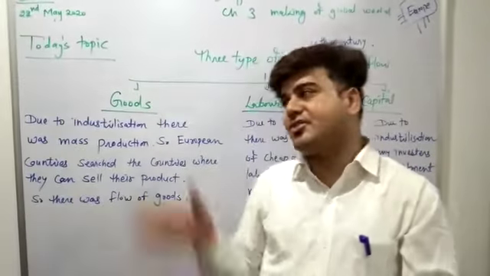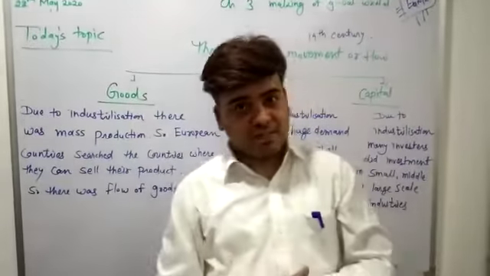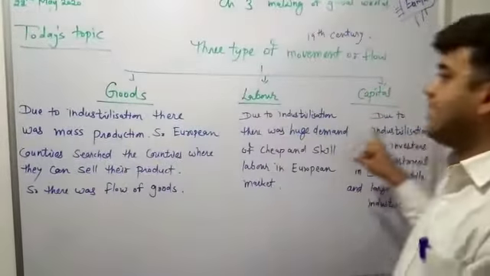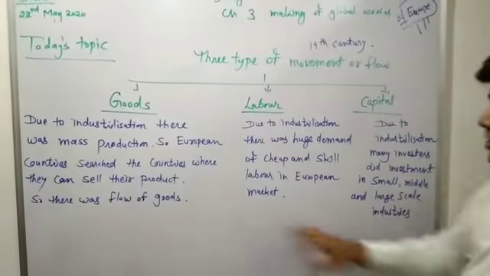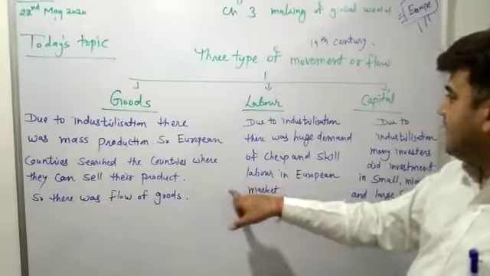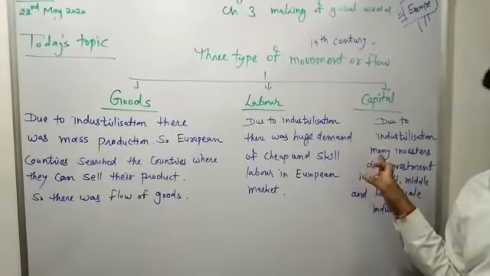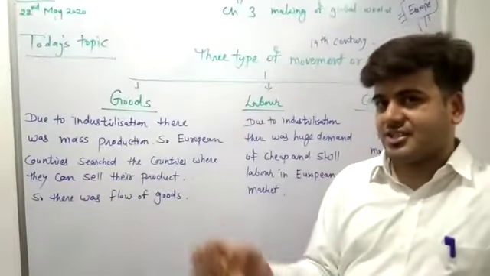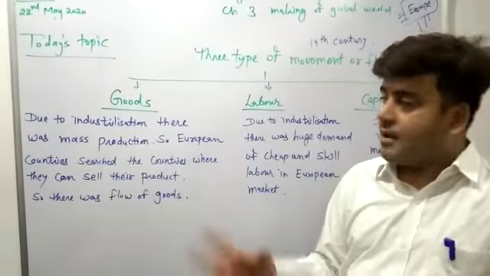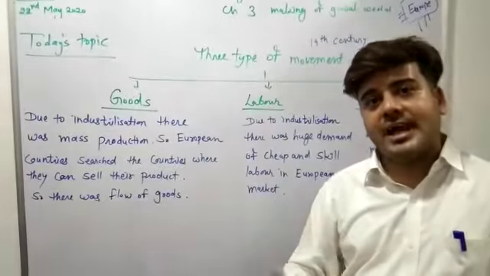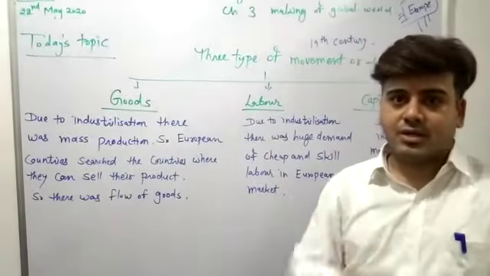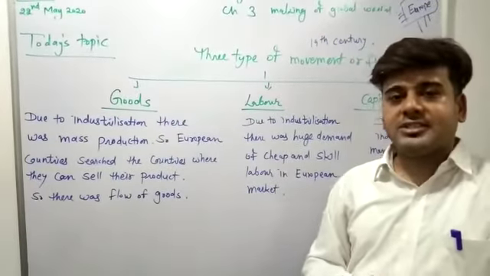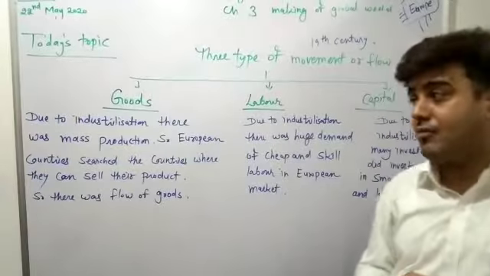This competition started at the end of the 19th century when three types of movement or flow started: movement of goods, movement of labor and movement of capital. Movement of goods: due to industrialization, there was mass production because technology had been introduced. So due to technology, mass production of goods was possible.